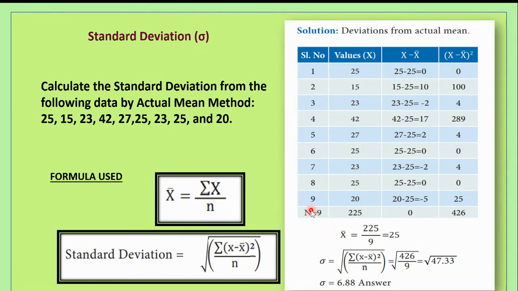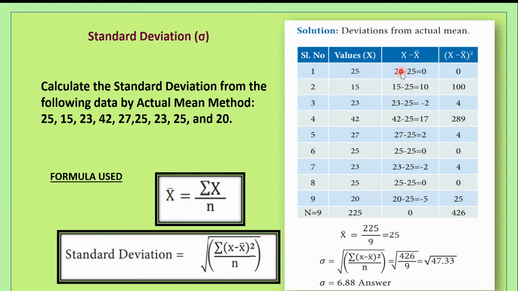How many values are given? 9 values are given. 1, 2, 3, 4, 5, 6, 7, 8 and 9. So n is equal to 9. So substituting all this, x bar is equal to 225 divided by 9, that is equal to 25. Now you have found the arithmetic mean, or the actual mean, which is 25. So using this actual mean, we have to calculate the standard deviation.